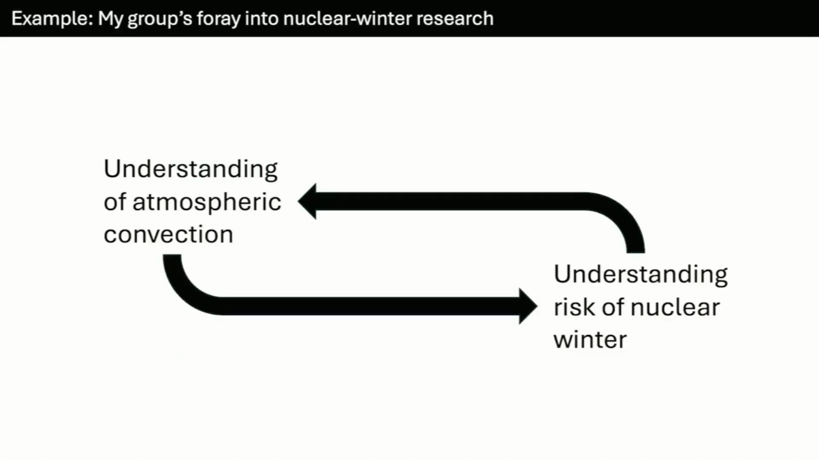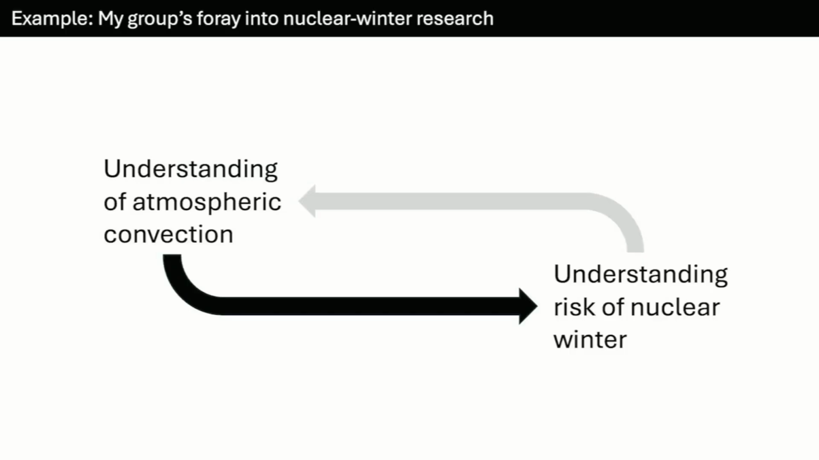Now, I'll give you here a case study, just an example of how my group has interacted with nuclear winter. We've found that actually there's a bit of a virtuous interaction here. We're able to use our understanding of atmospheric convection to provide some insight into the risk of nuclear winter. But then also, surprisingly, thinking about nuclear winter has allowed us to identify opportunities for better understanding basics of atmospheric science, and atmospheric convection in particular in our case. And so I'll just walk you through that.